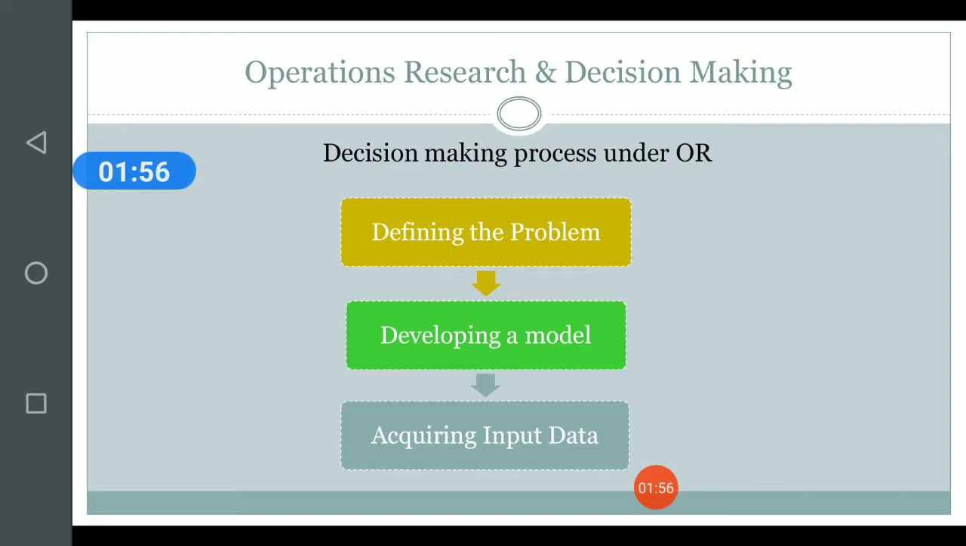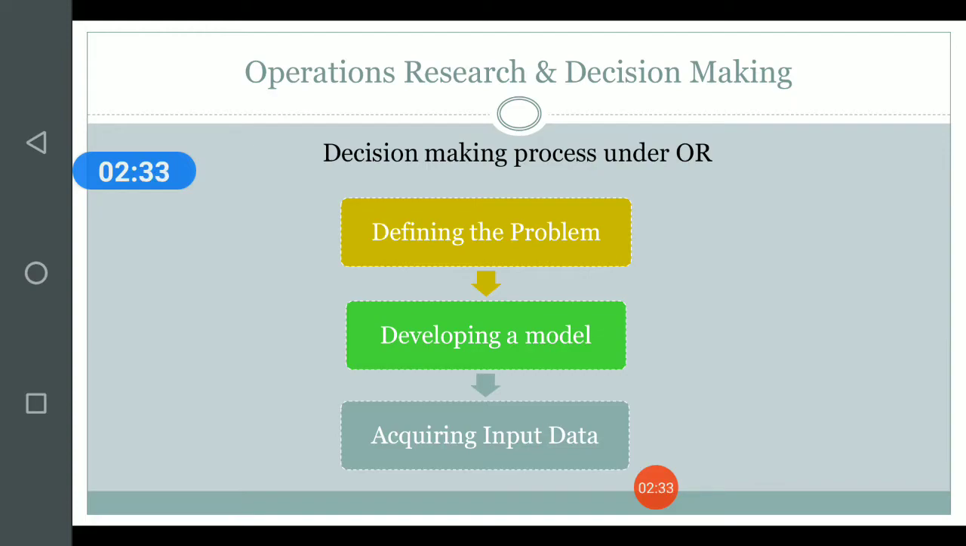When we talk about decision making under operations research, the different steps involved are: the first step is defining the problem. When we talk about defining the problem or defining the decision making situation, we mean that we need to define what exactly is the hurdle that is being addressed. What is the problem that is being faced by the organization and what all possible alternatives are there in order to fulfill that particular situation.